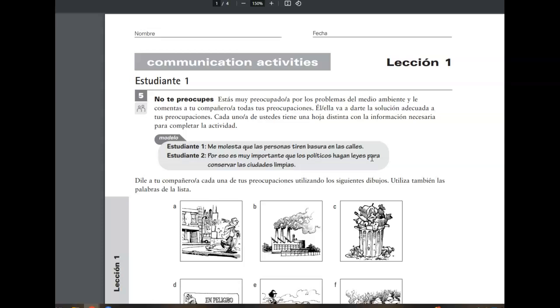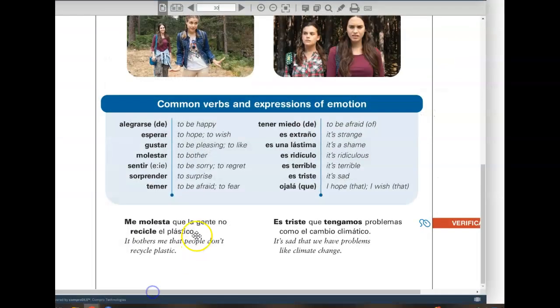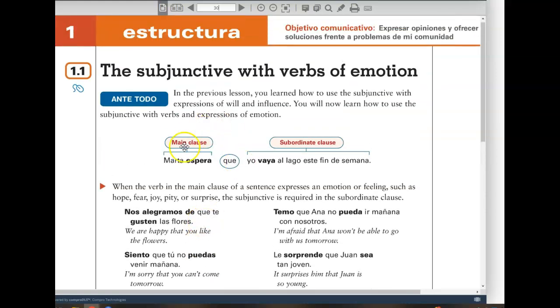What I'm looking for is you being able to fundamentally construct main clause. If we go back to page 30, this is what I'm looking for. Can you come up with a main clause that uses an expression of emotion conjugated correctly in the present tense? Can you come up with a verb in the subjunctive, in the subordinate clause, conjugated correctly?